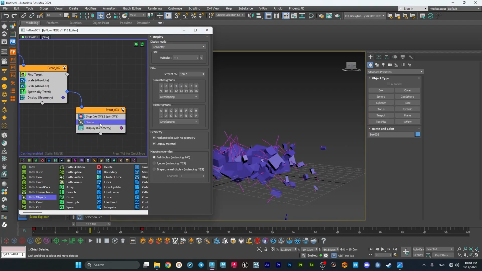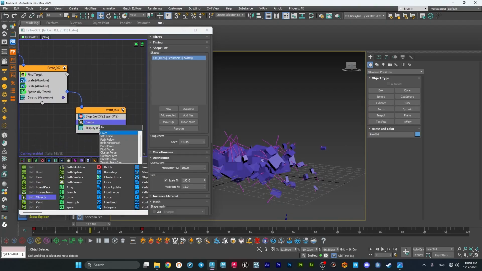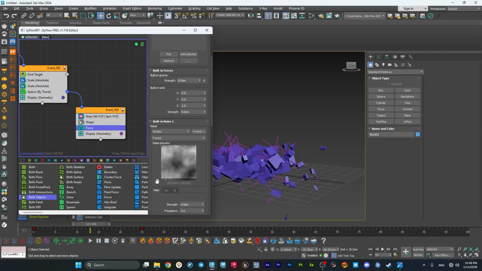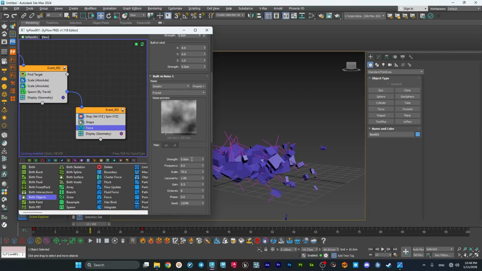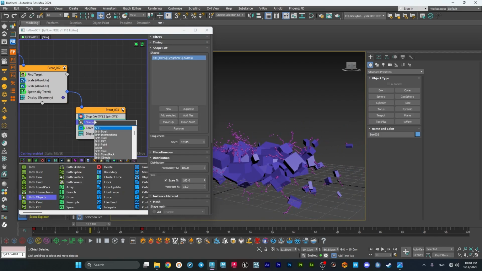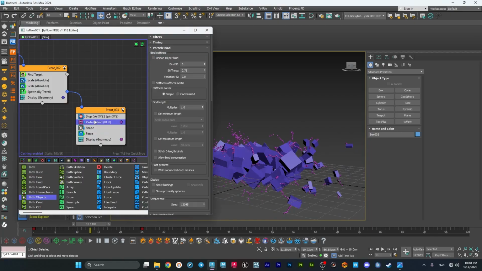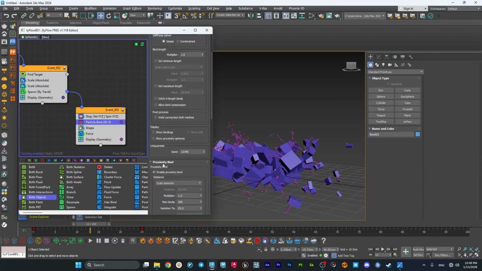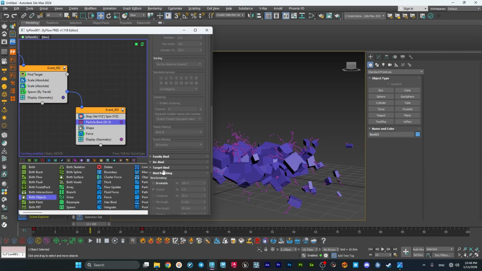And what I'm gonna do is to add a force operator right here and give it a little noise, maybe like 5, and 5 scale. The thing I forgot is to add a particle bind right before our force here, particle bind here, and I will turn off the proximity and turn on the bind to spline paths.